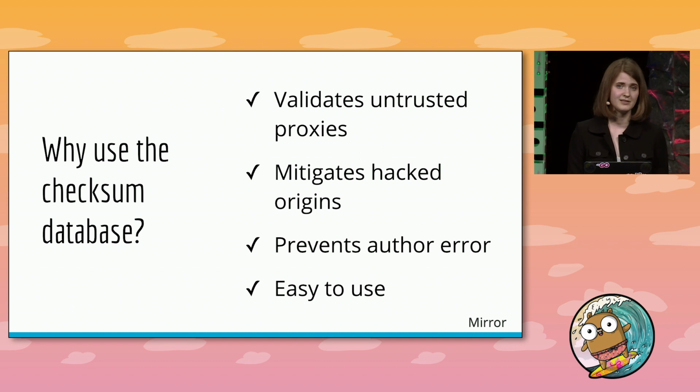And what's really nice about this, like proxies, is that you as a developer don't have to do anything to make this work. You don't have to register your code anywhere in particular. You don't have to manage your own private keys or create your own hashes in a secure source. The checksum database creates the one and only hash for that code and stores it in the log forever. And it's important to note that the checksum database doesn't just solve a problem that proxies created. It's actually a much safer experience than even the direct origin connections were, since it better protects you from changing dependencies, targeted attacks, and hacked origins.